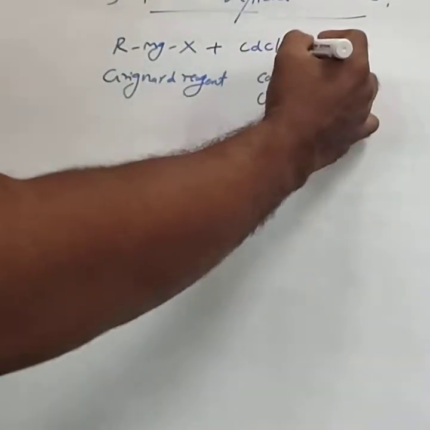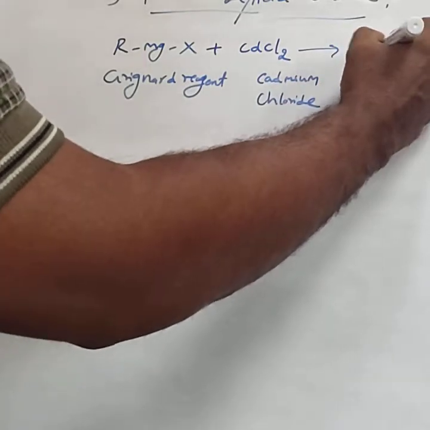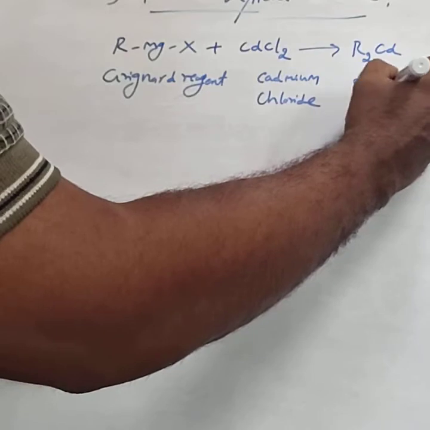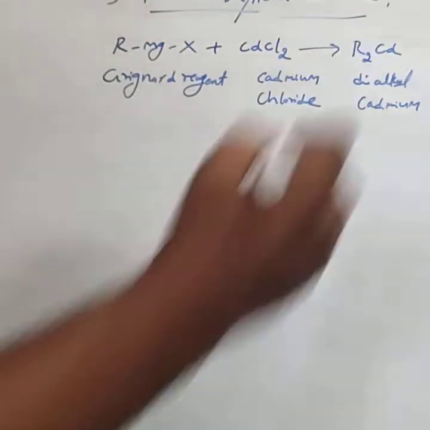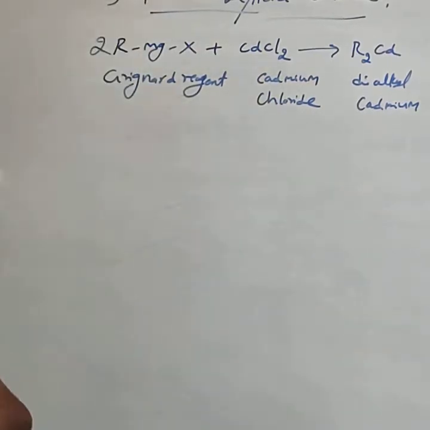Grignard reagent treated with cadmium chloride gives dialkyl cadmium. To balance this, you use 2RMgX.